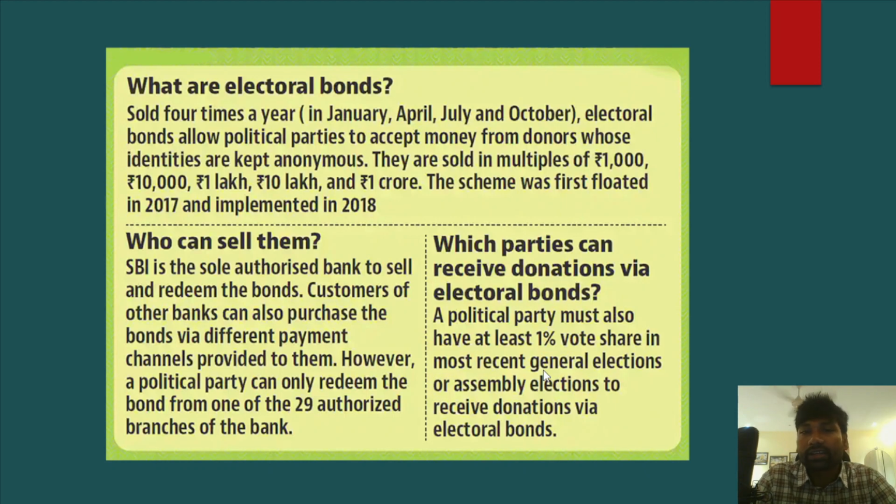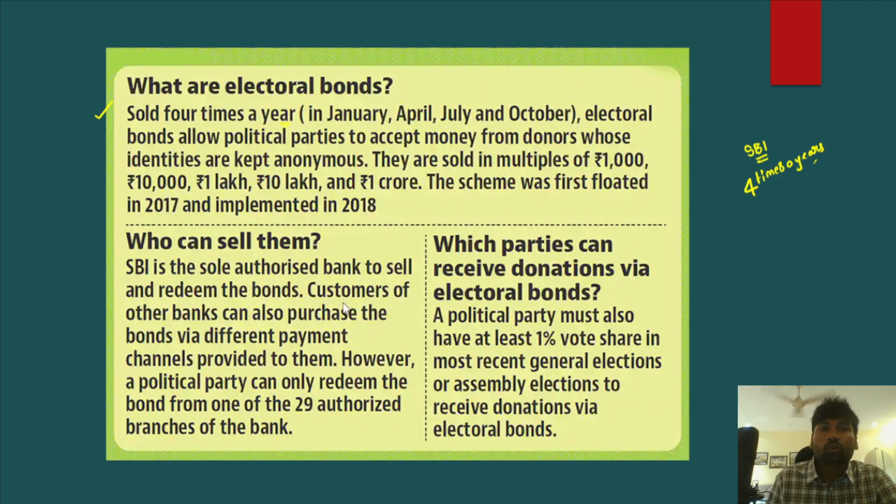So first try to understand briefly what these electoral bonds are. Electoral bonds are actually bonds, and they are sold 4 times a year. Electoral bonds are issued by the State Bank of India. Only the State Bank of India issues these electoral bonds, and they are sold 4 times a year.